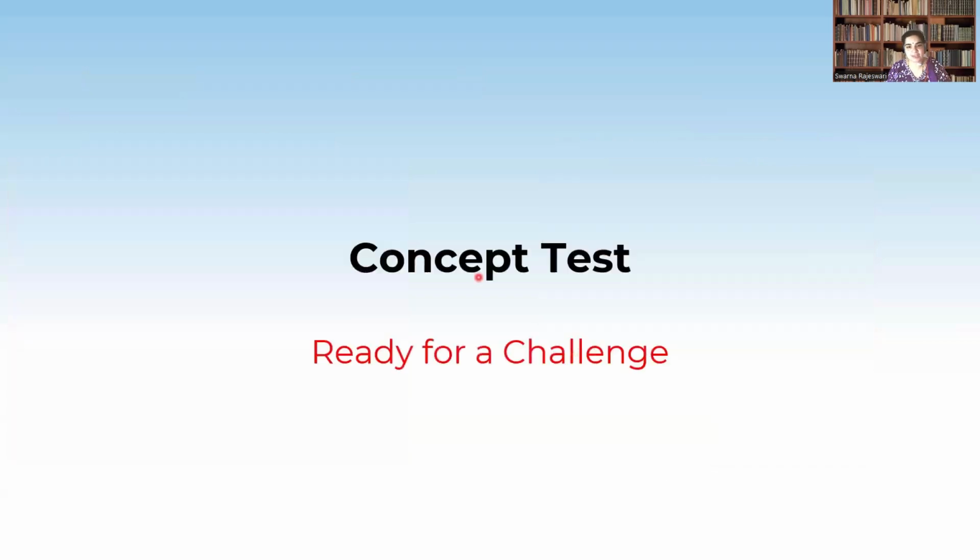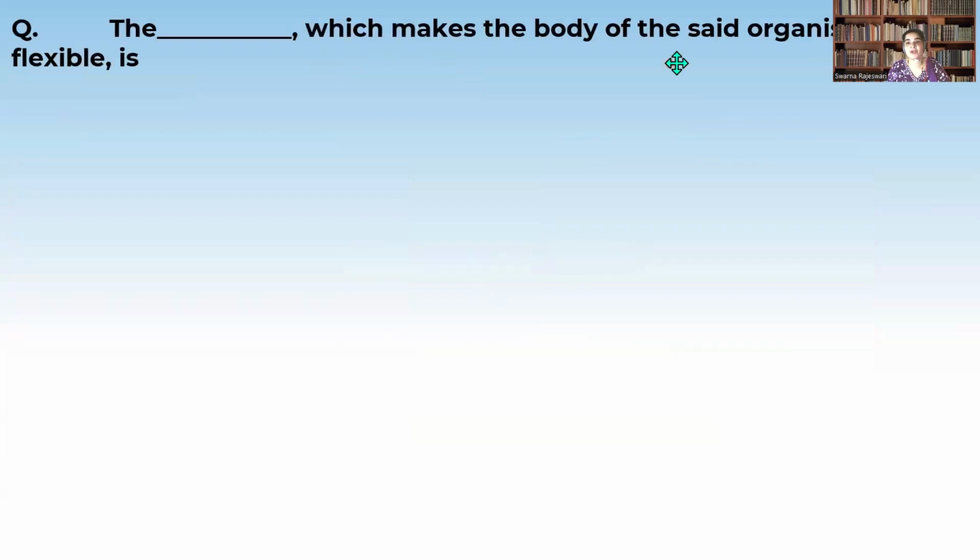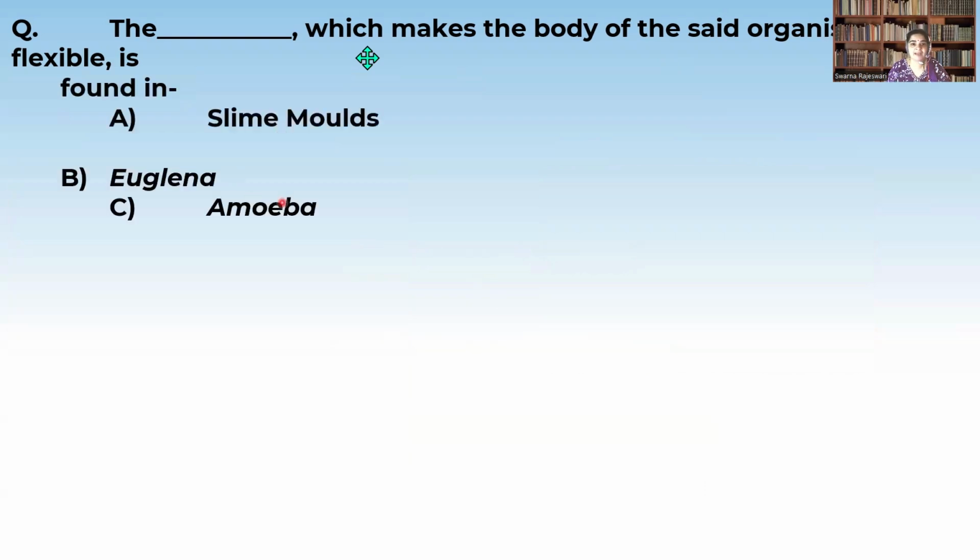Now, let us take a small concept test. The dash which makes the body of the said organism flexible is, so let us see the options: it is found in slime molds, euglena, amoeba, as well as entamoeba.